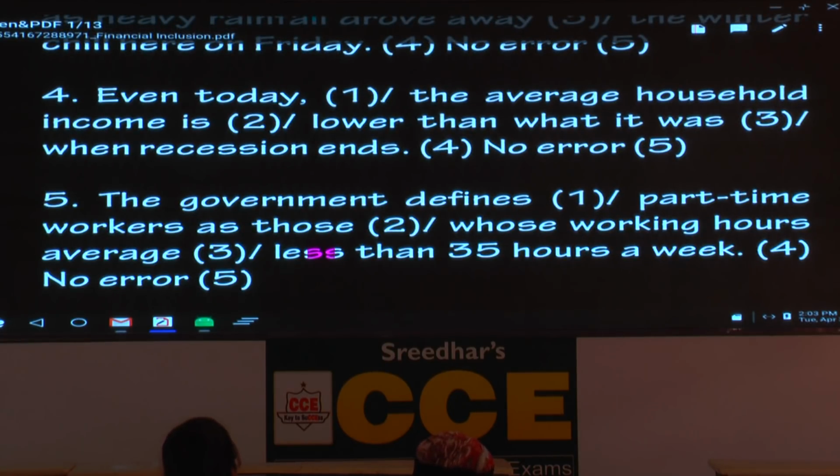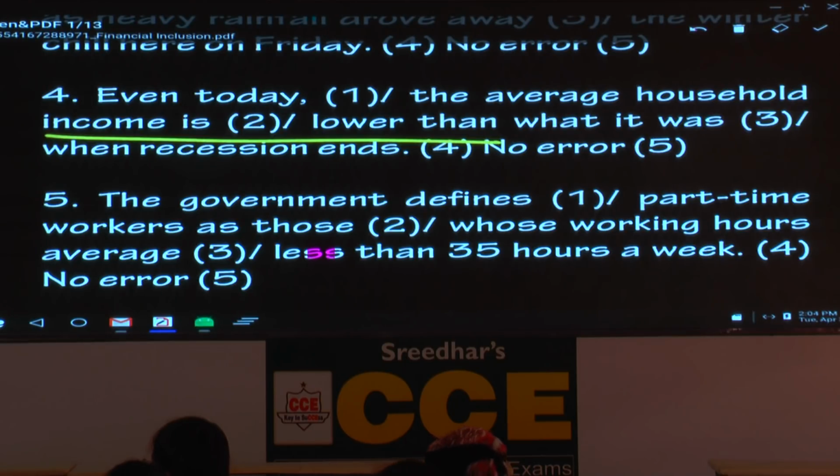Even today, the average household income is lower than what it was when recession ends. Now here, please underline the first verb. What is the first verb here? Is lower than. One clause, it is in present tense. But it doesn't mean that every time you have to use the next clause in present. There is something called sequence of tenses. Based on the idea, sometimes some clause is in present, in the same sentence, another clause goes into the past, based on the meaning of the clause.